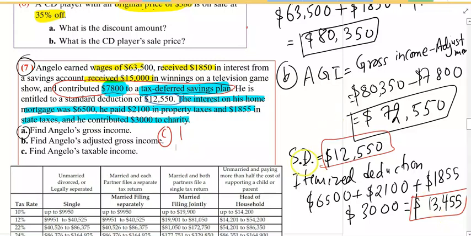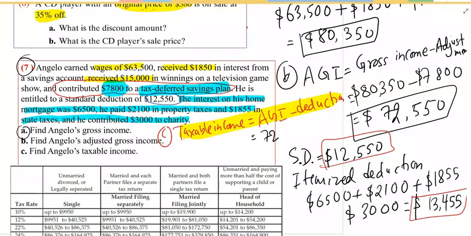So, for part C, to find the taxable income, we subtract the deduction from adjusted gross income. That's the formula. What's the adjusted gross income? 72,550 minus the deduction.